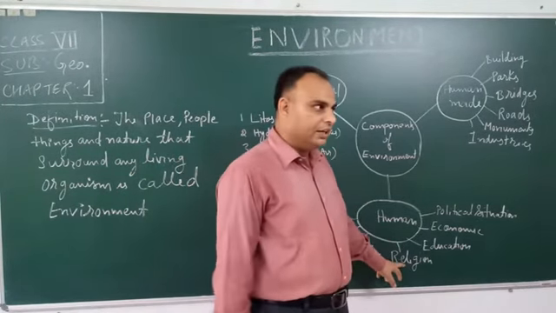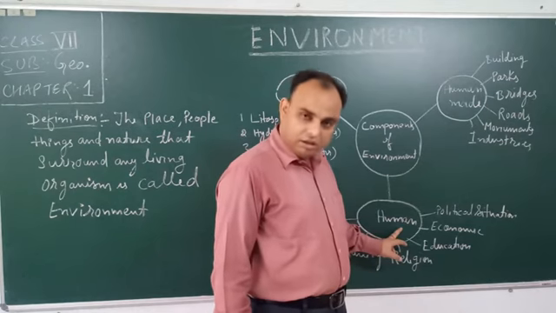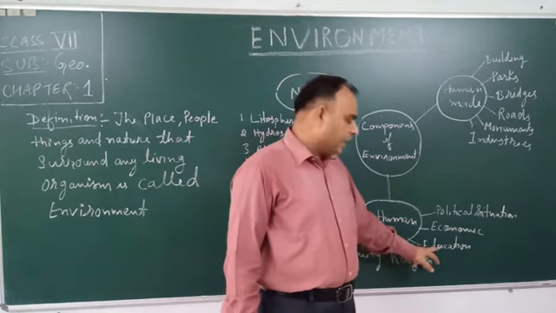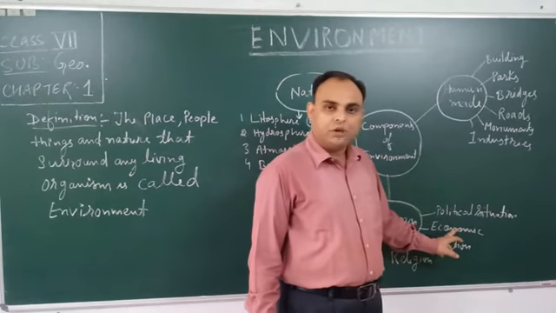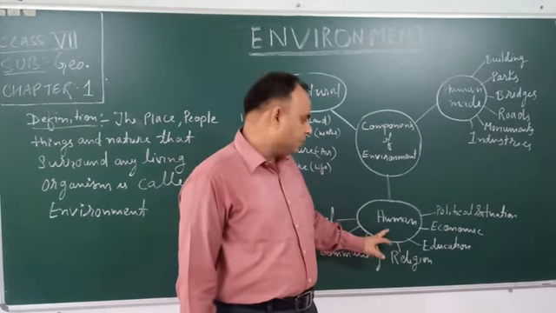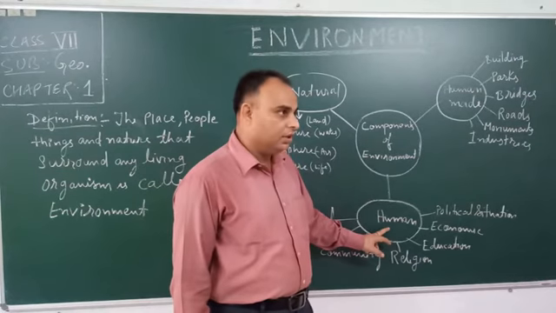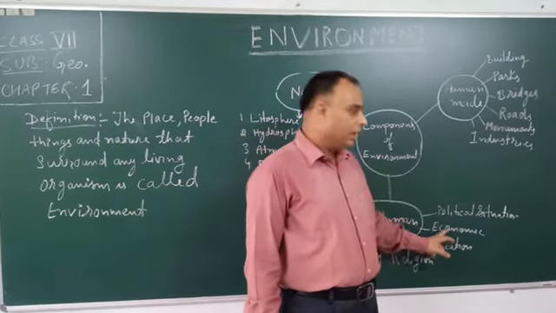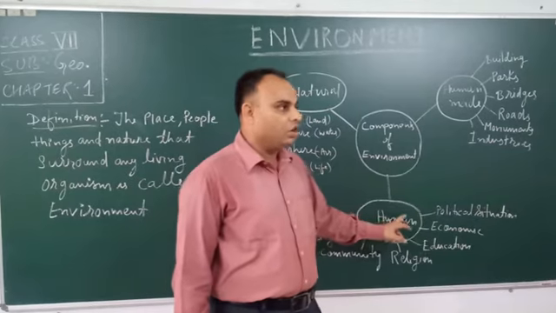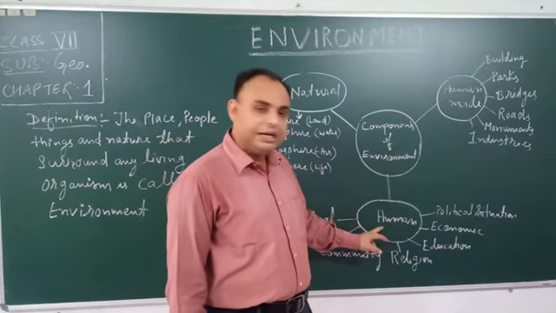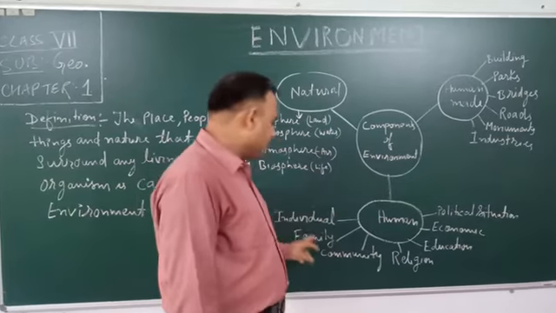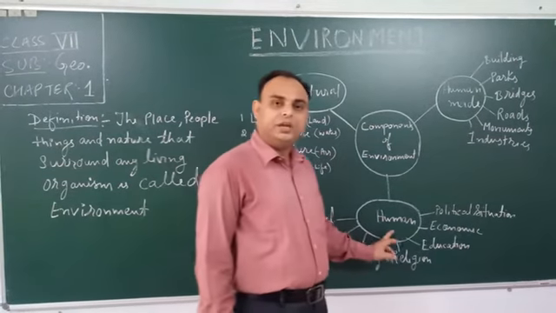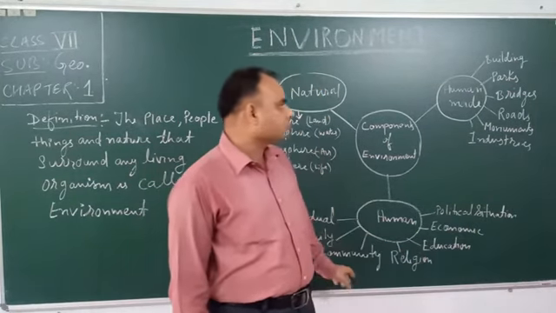Religion, again in religion there are human beings. Education, human beings are taking education. Economic, the whole economy is based on humans and run by humans. And political situations, all the political situations are dealt with by human beings. So all these are examples where human beings are involved.